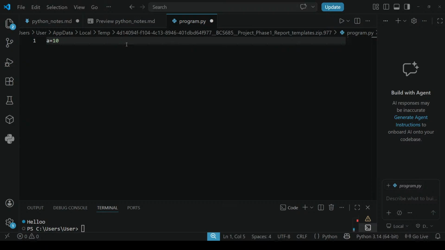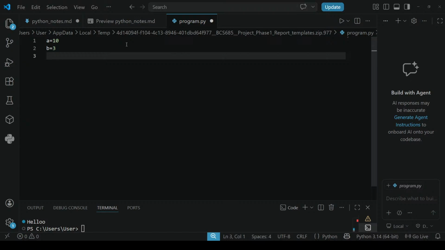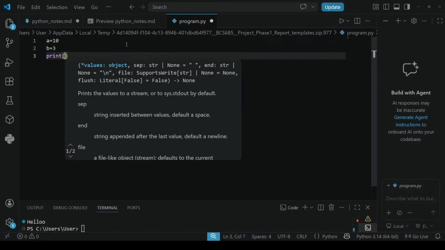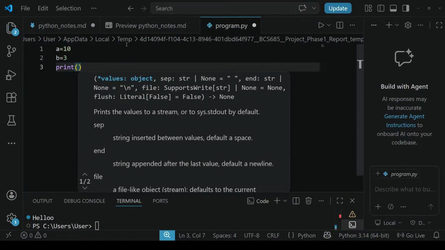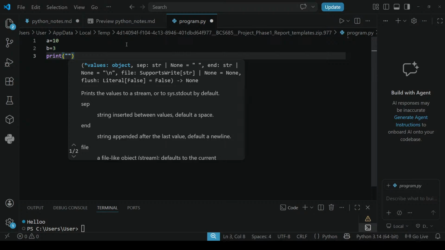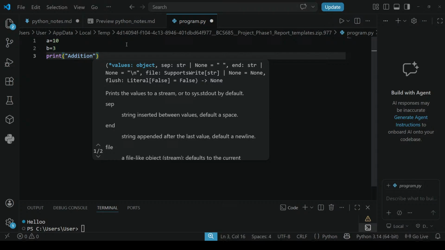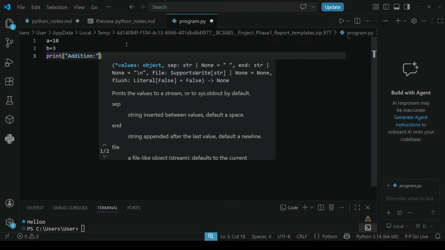Here you don't need to give any semicolon; Python will take it like that. b is equals to 3. Then the print statement: print of, in double quotes, "Addition:", then a comma.